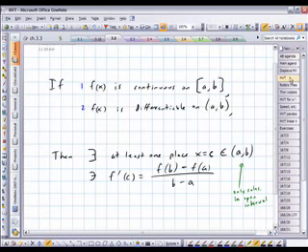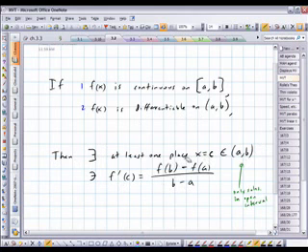All right, this is the mean value theorem, which we abbreviate MVT. If, number one, f of x is continuous on the closed interval a to b, and number two, f of x is differentiable on the open interval a to b, so it's smooth the whole time, then there exists at least one place at x equals c between a and b, so the open interval, we're looking at solutions in the open interval, such that the derivative at c is equal to f of b minus f of a over b minus a.